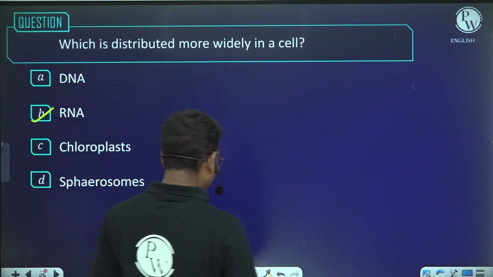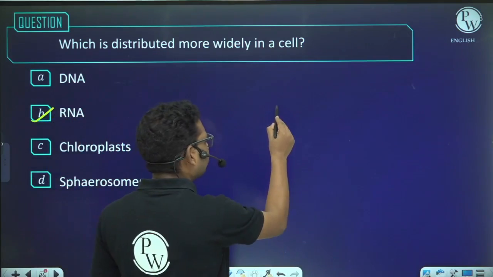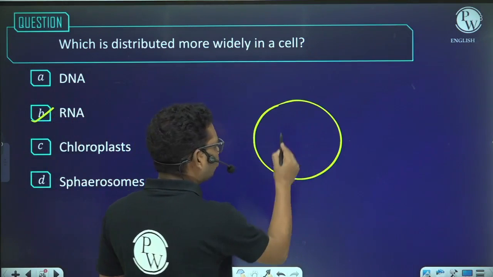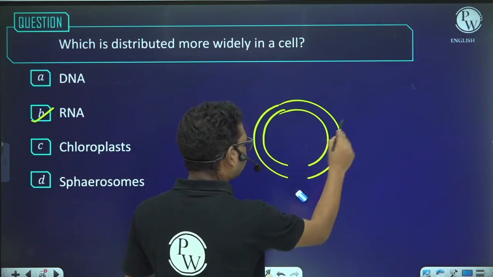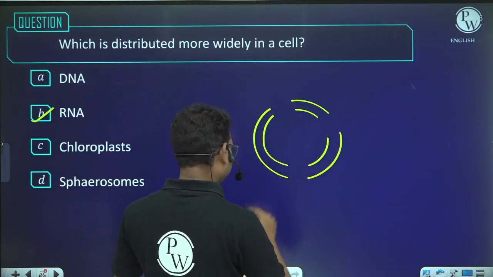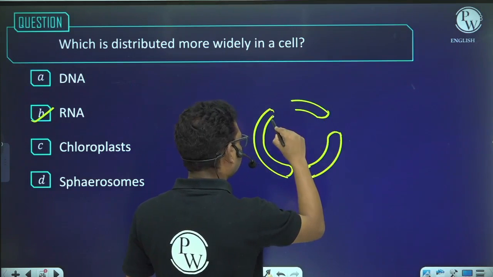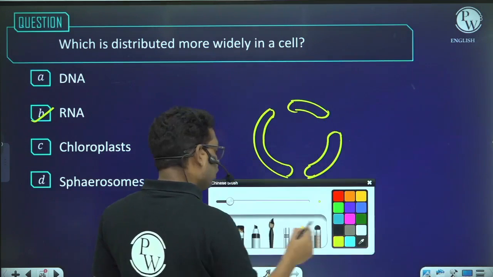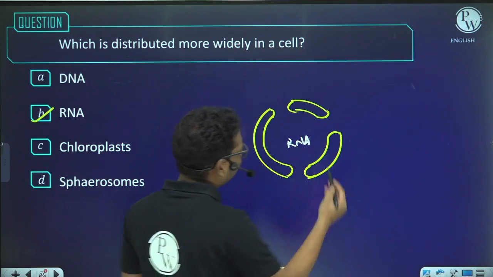Why? Because if you talk about a plant cell, suppose this is a plant cell and suppose this is the nucleus. Inside this nucleus we will have RNA. I'm not saying only RNA, it will also have DNA.